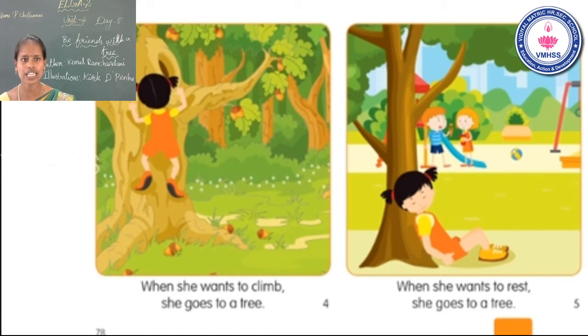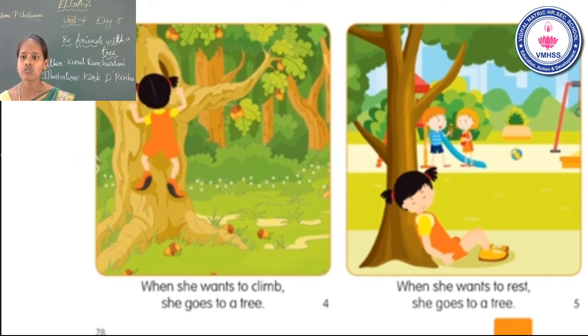When, W-H-E-N, when. She, S-H-E, she. Wants, W-A-N-T-S, wants. To, T-O, to, climb, C-L-I-M-B, climb. When she wants to climb, she goes to a tree. Is that clear? Now go to the 5th page.